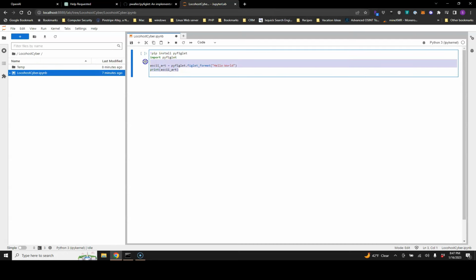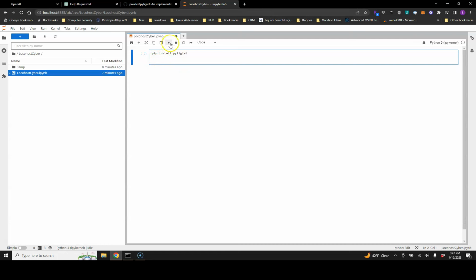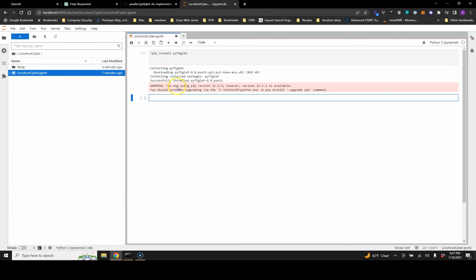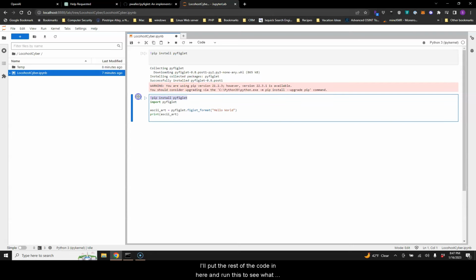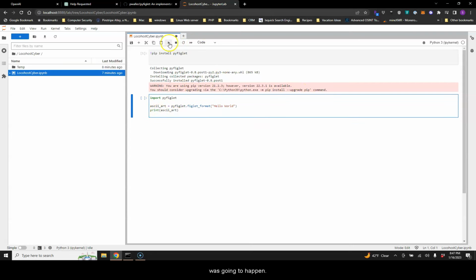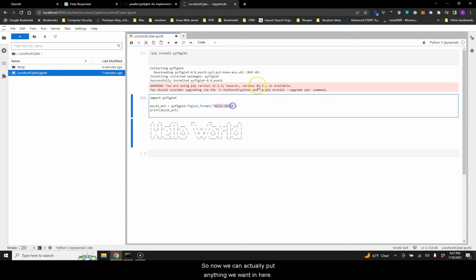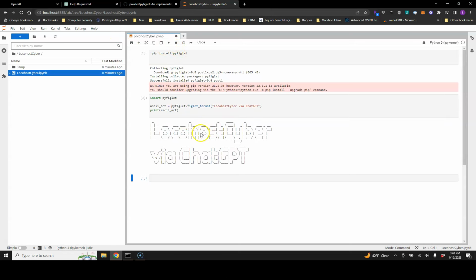All right, click the run button. Successfully installed PyFiglet. Now let's put the rest of the code in here and run this to see what's going to happen. Oh, look at that. So now we can actually probably put anything we want in here. Let's run this code again, see what happens. All right, so it actually did us a solid. The code works. We got it up and running.